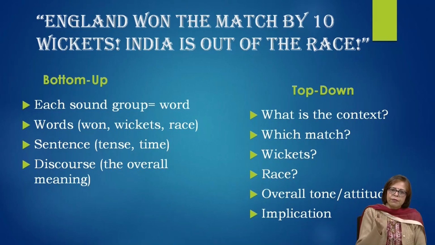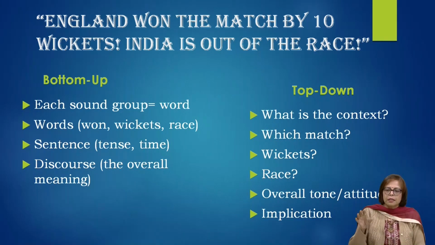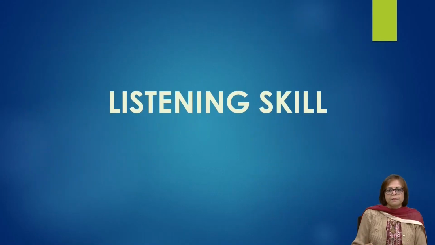So 10 wickets, match, England, India, race, certain words which help you understand what we are trying to talk about.